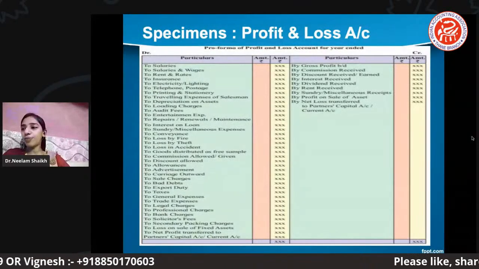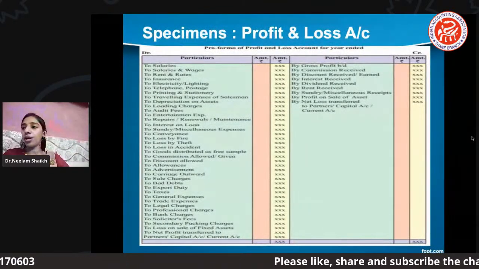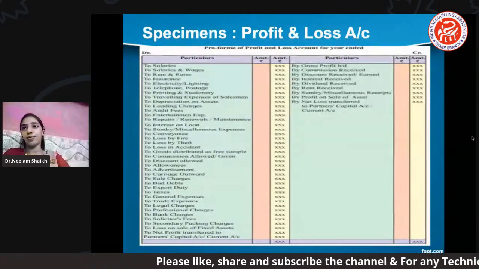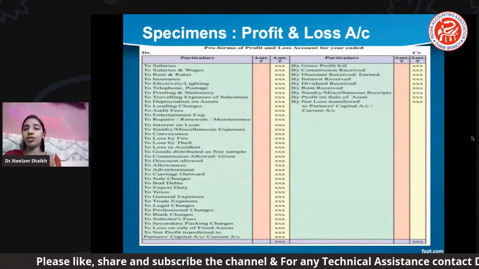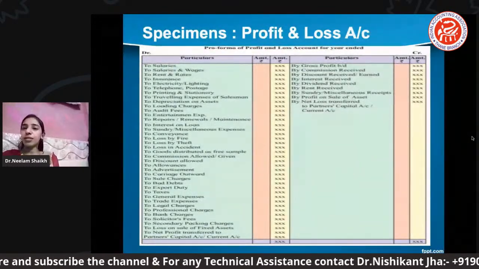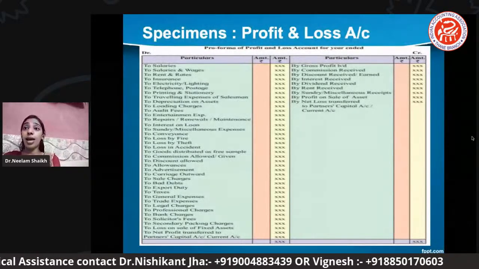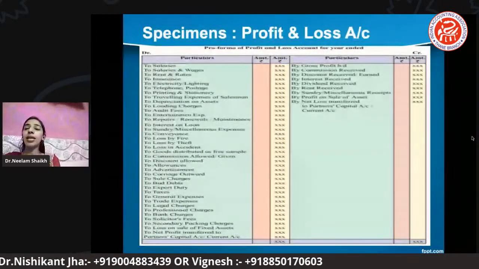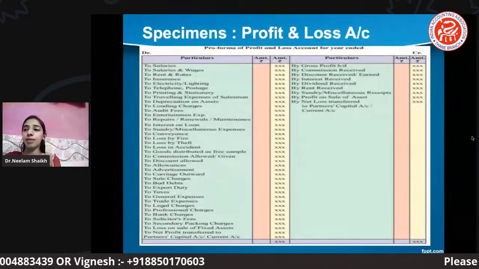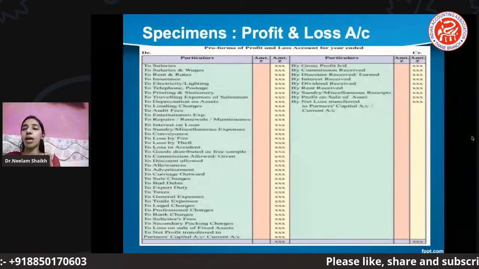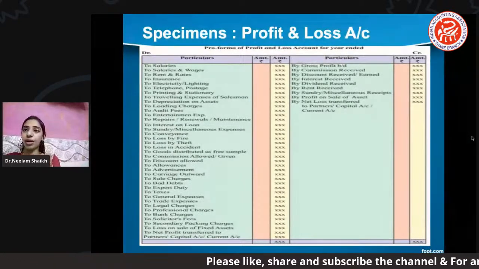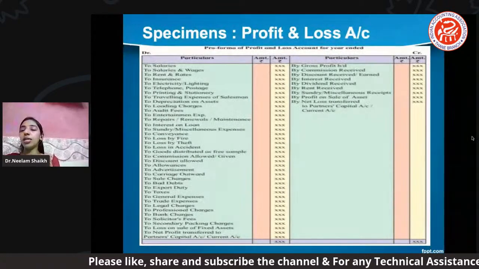All direct expenses are to be recorded on the debit side. Okay, जो भी expenses होंगे, सारे के सारे expenses कहाँ record होगा? On the debit side. Whereas all the indirect incomes, सारे के सारे हम कहाँ record करेंगे? We are going to record under the credit side of this account.